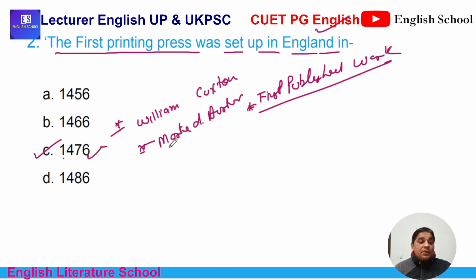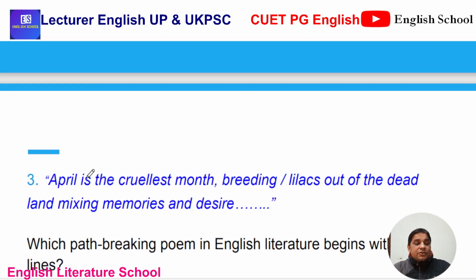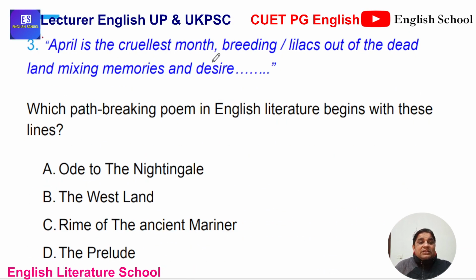So two aspects you have learned. William Caxton was the man who set up the first printing press in England, and the year was 1476, the 15th century, when there was a need for translation and publication so that common people could read the Bible and other texts in literature, and get a sense of the importance of literature, because that was the beginning of the Renaissance. The setting up of this printing press contributed to this movement a lot.